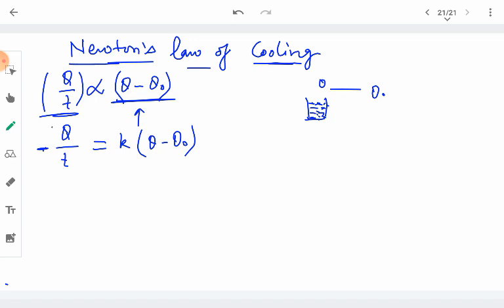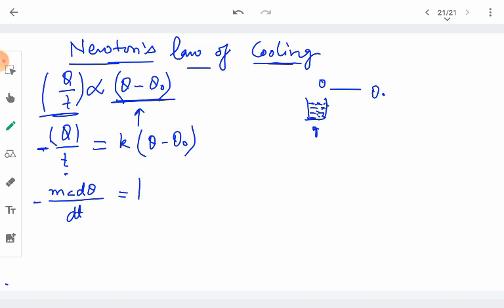Okay. And here we have the heat that has been transferred in time t. So we can represent this heat transfer in terms of specific heat. Suppose that m is the mass of this hot body, or object, and c is its specific heat, and the temperature difference taking place is d theta in time dt. So Q becomes equal to mc d theta, and the time we write simply as dt.